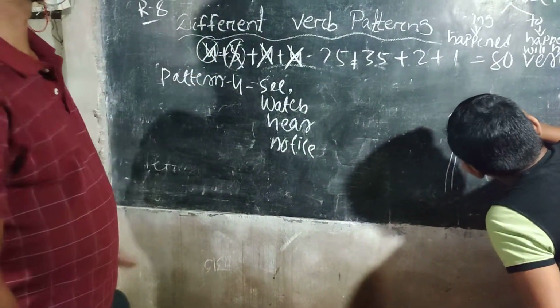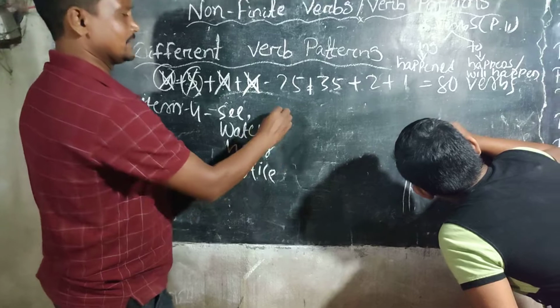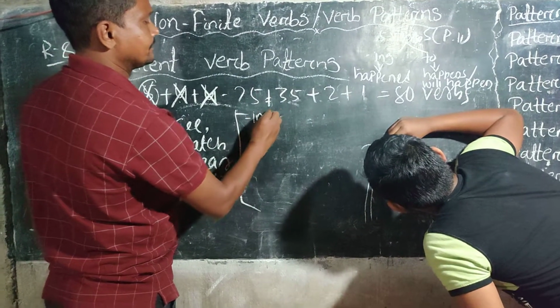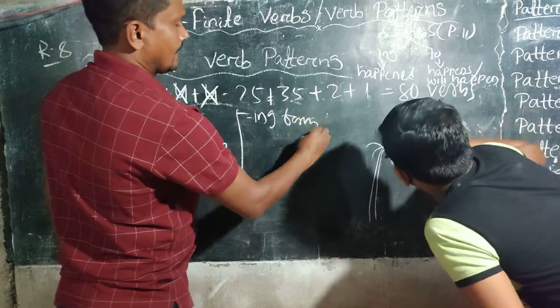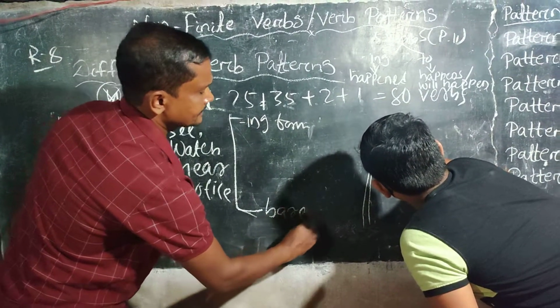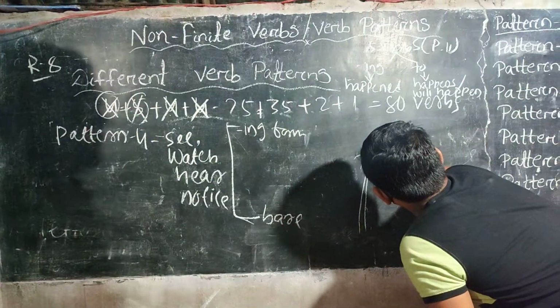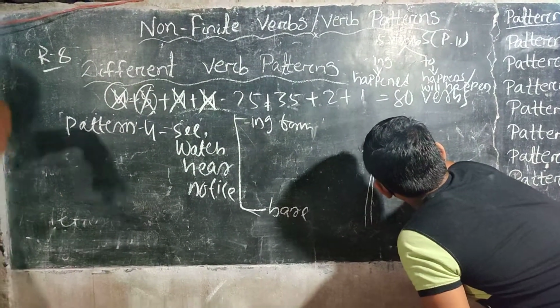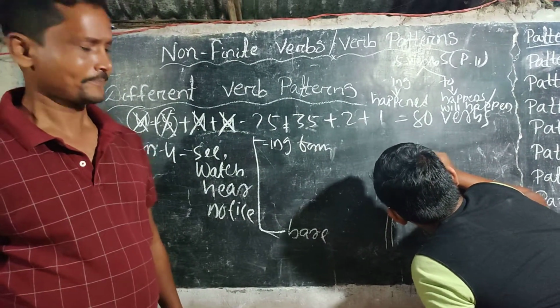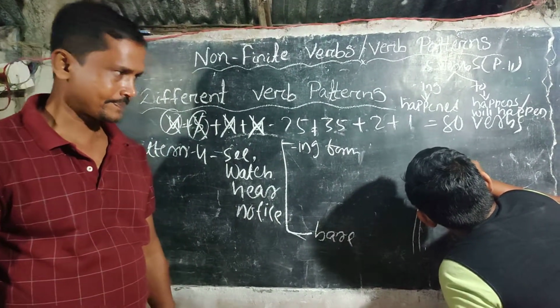And these 4 verbs take ing form and bare infinitive. Ing form and bare infinitive. In which regards do they take ing form and in which regards do they take bare infinitive?